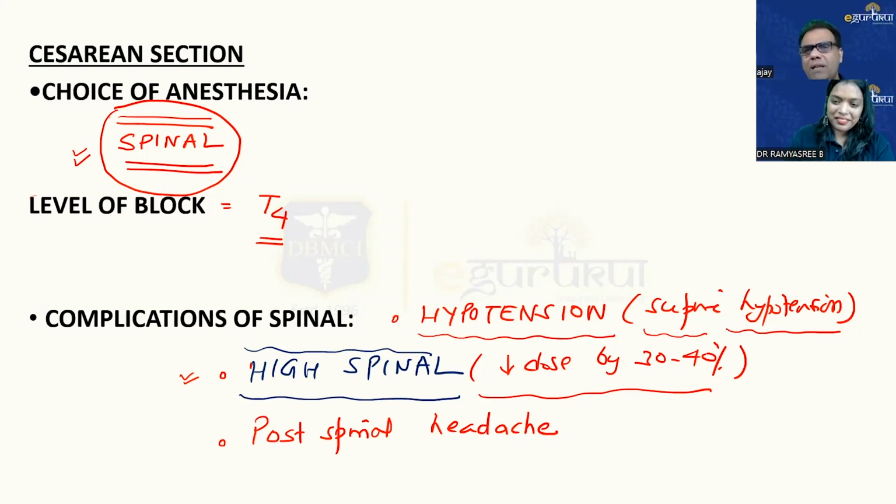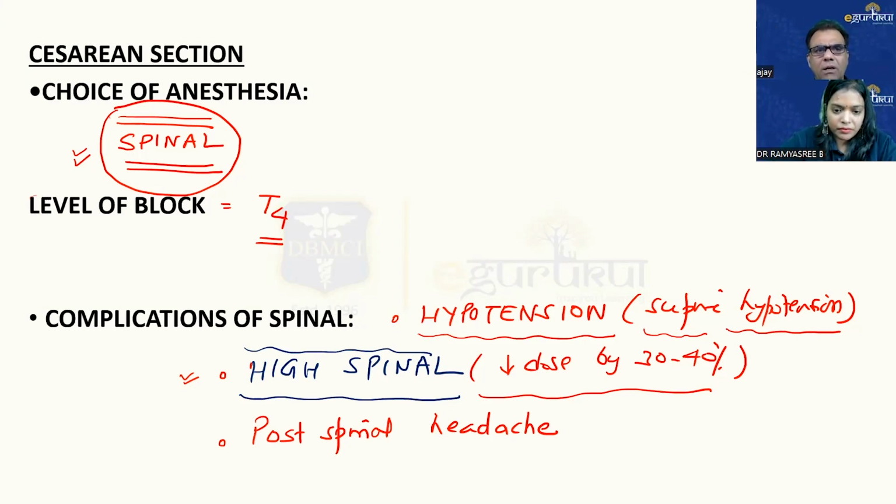If not responding to these measures, then we go for the second line that includes triptans, sumatriptan, zolmitriptan, which are available. Even sphenopalatine blocks are being given. I'm not going into those details. Otherwise, it itself is a very big topic. And in the last cases, if not resolved, then we go for autologous epidural blood patch. But that's the last resort.